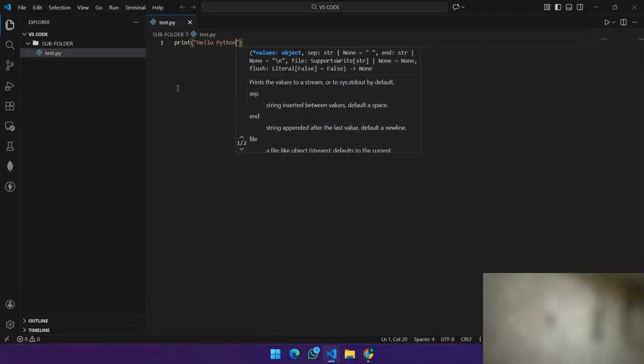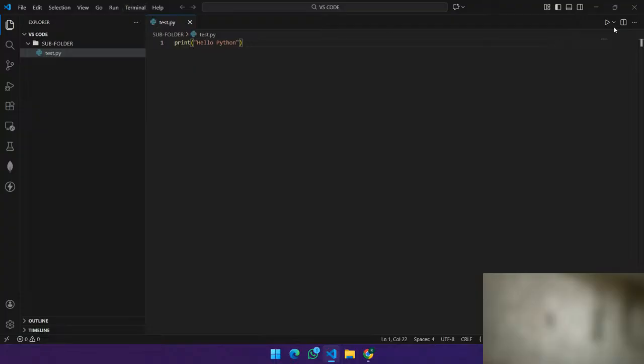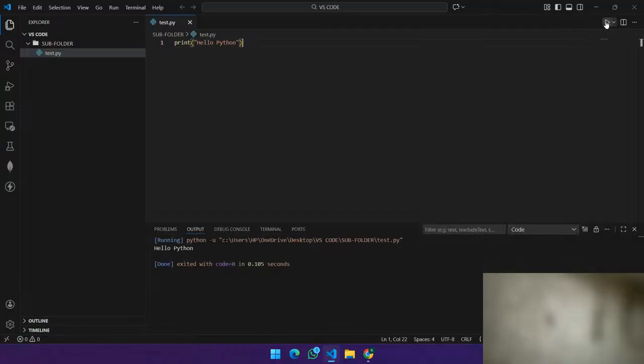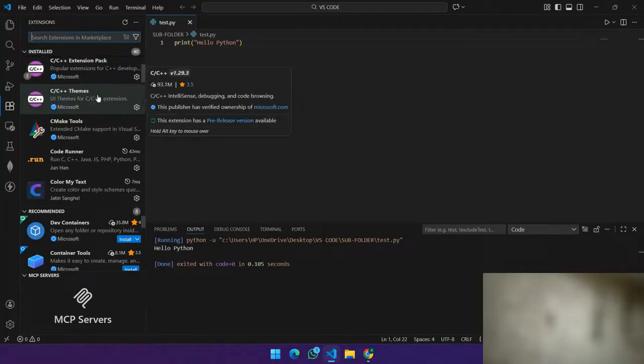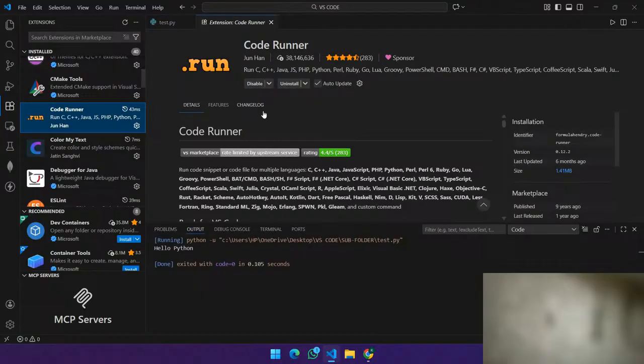To run this program, we have a terminal, and we also have this run code option. This is available within an extension, and we will discuss that extension later. After running this Python program, we could see the output hello Python. Do you wonder how this run code option is available here? This is all caused by an extension called Code Runner, which helps in running C, C++, Java, JS, PHP, Python, Perl, Ruby, Go, Lua, Groovy, PowerShell, and so on.